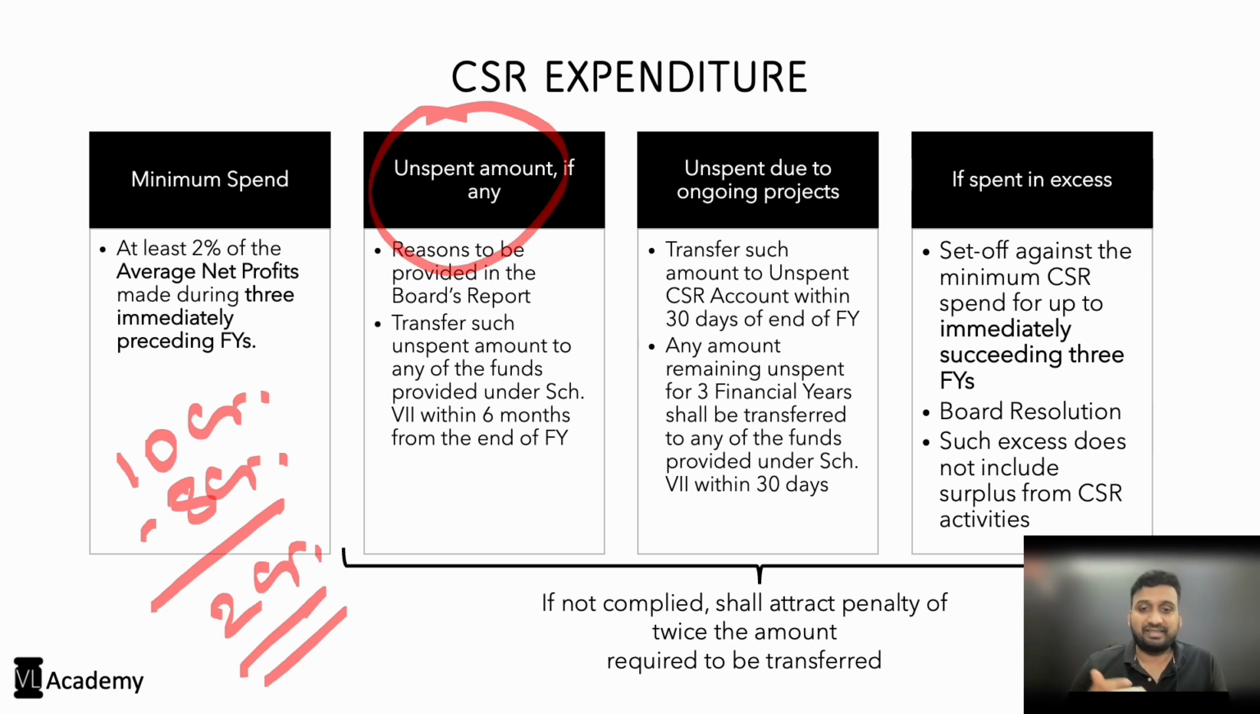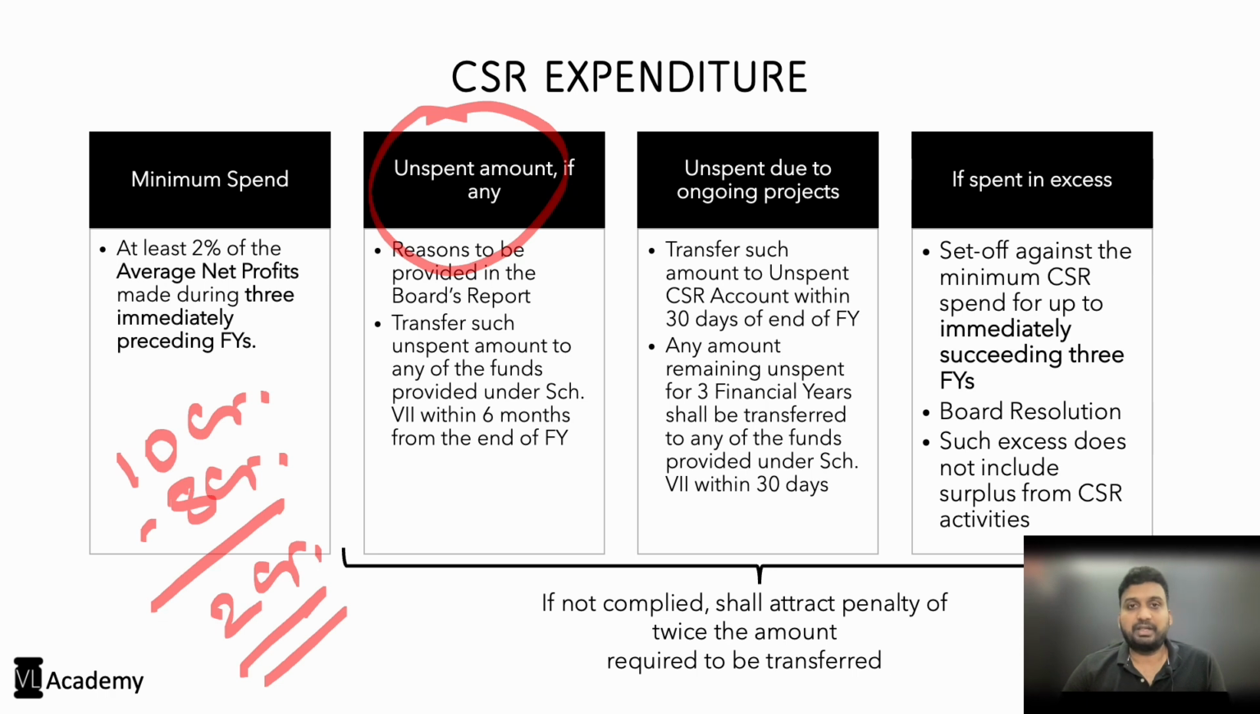Wherever there is such unspent amount, the first and foremost responsibility of the board is to explain the reasons for not being able to spend such amount during the financial year. And even before the amendment of 2021, the situation was comply or explain. So you either comply with spending 2% or explain why you couldn't comply with it.